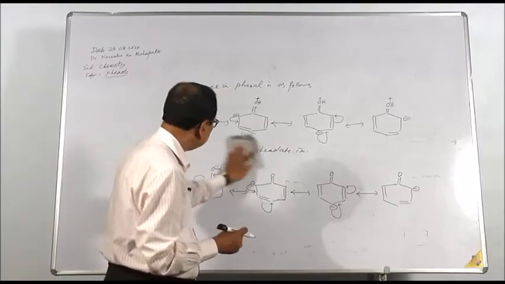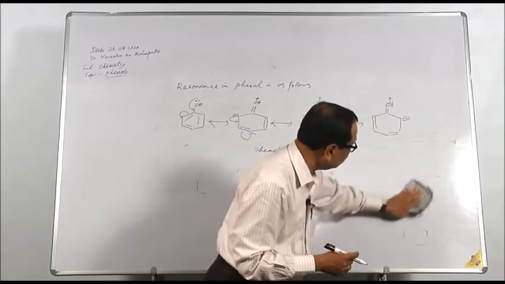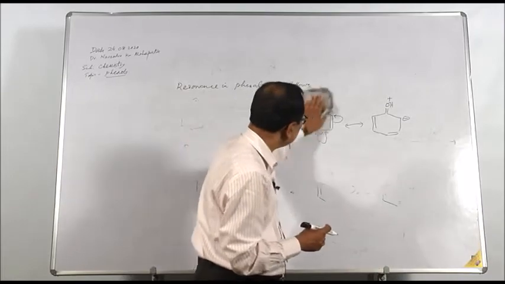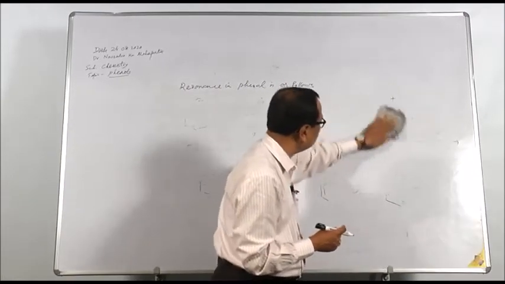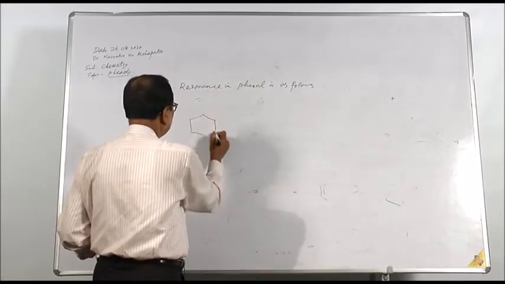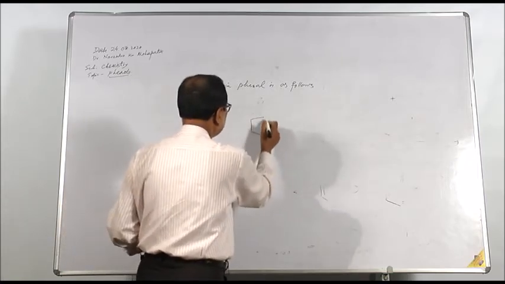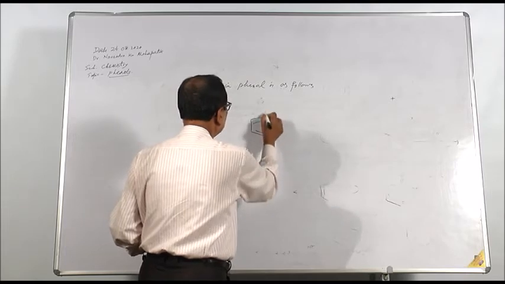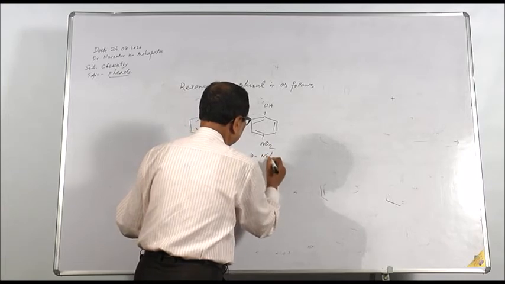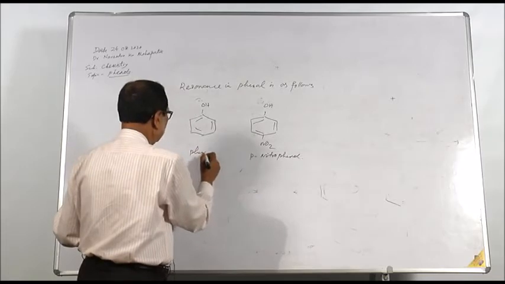However, the strength of acidity will increase if an electron withdrawing group is present on the benzene ring, and this will decrease if an electron donating group is present on the benzene ring. For example, if you compare phenol and paranitrophenol, this is paranitrophenol, O H, nitro group, and this is phenol.